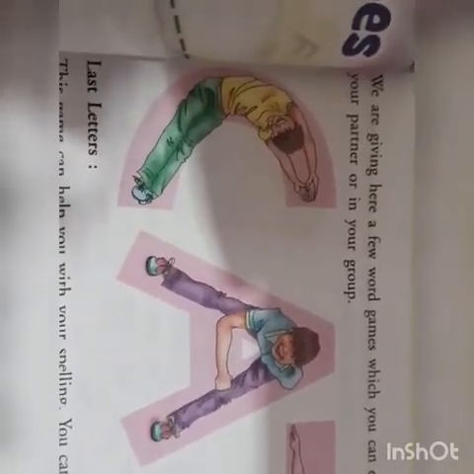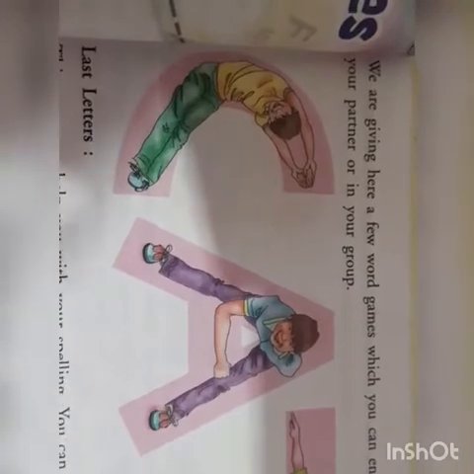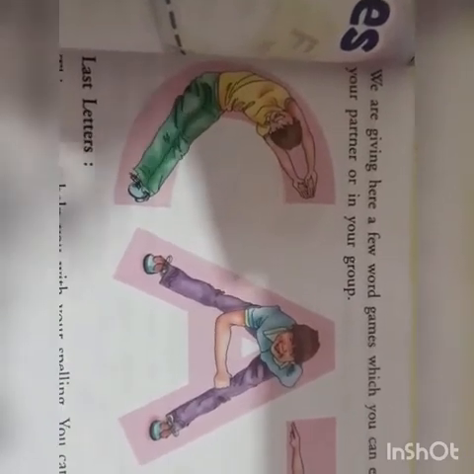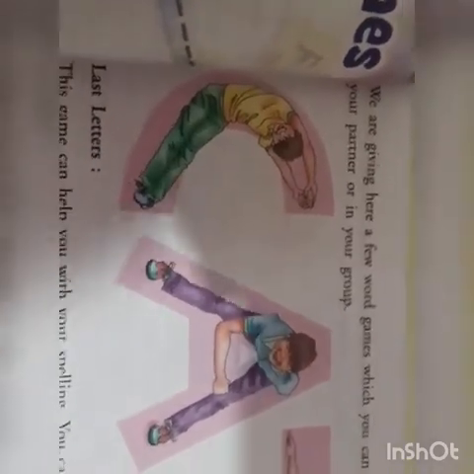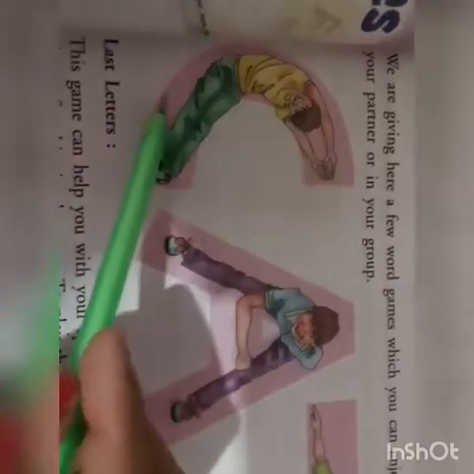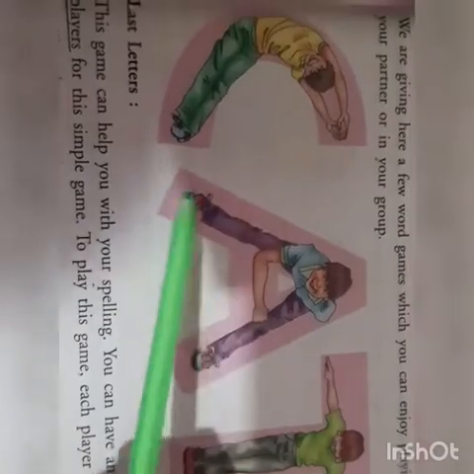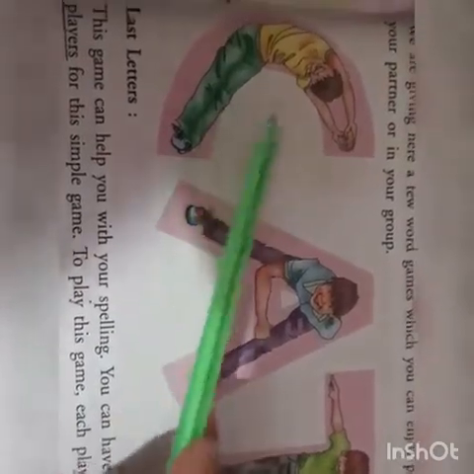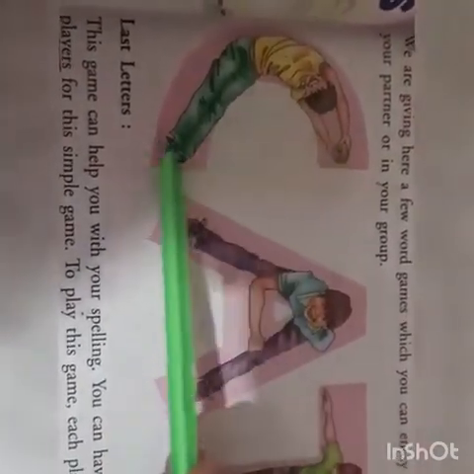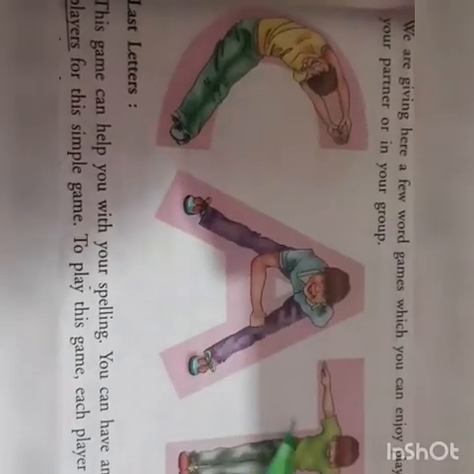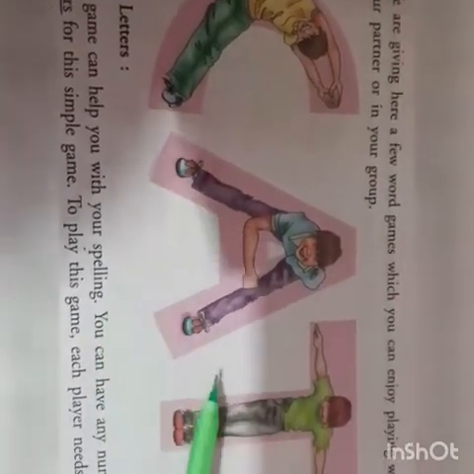Now two partners can play, and many others can also join you in playing the game. Here you can see these are the postures of your body. This is your C, this is your A and this is your T. Where the children are standing, this is the body posture. With the help of the body posture you have to tell what word they have made. So this is C-A-T, cat.